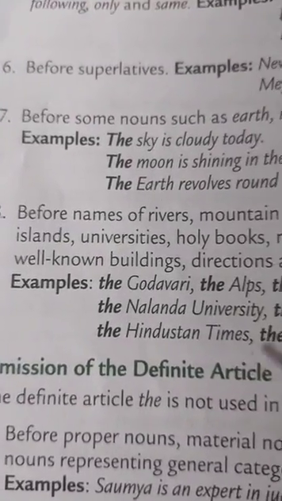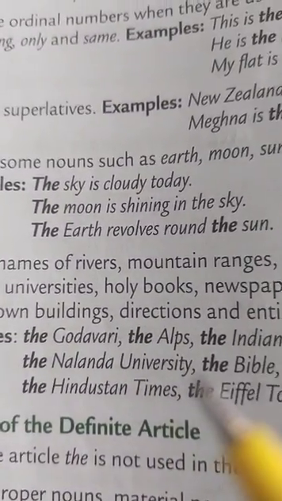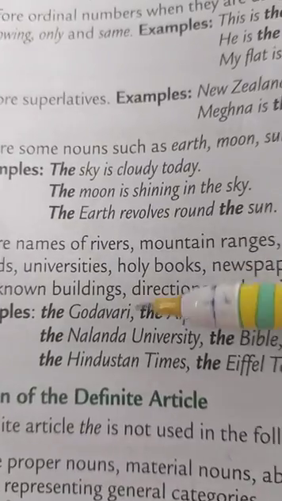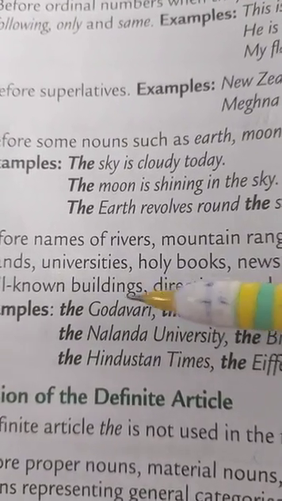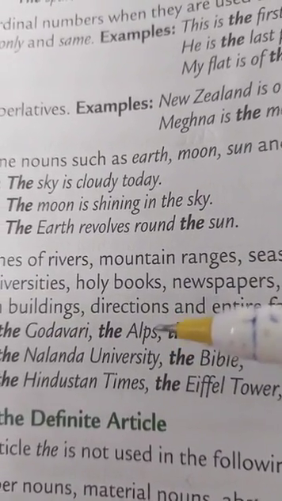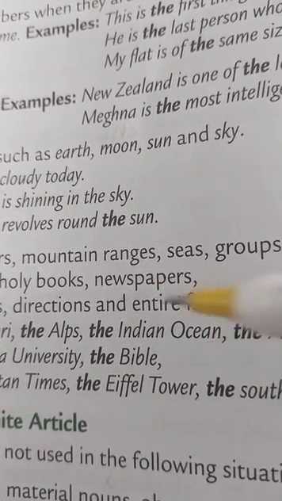Then we use article the before the names of rivers, mountain ranges, seas, groups of islands, universities, holy books, newspapers, well-known buildings, directions like east, west, north, south, and entire families. So before these also we use article the. For example, the Godavari, it is the name of a famous river, so we have used article the before it. Then the Alps, it is the name of a mountain range, so we have used article the before it. Then the Indian Ocean, it is the name of an ocean, so we have used article the.